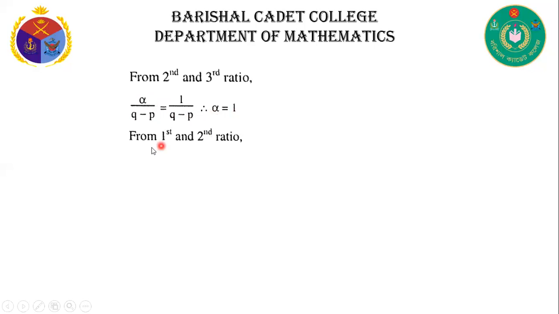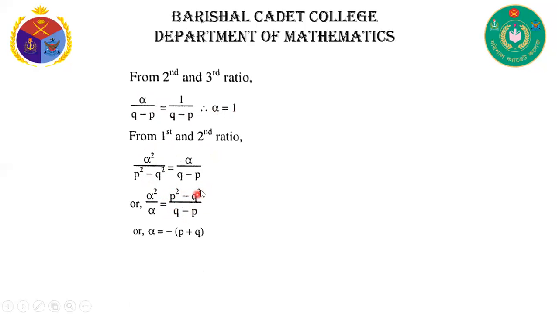alpha is equal to 1. Now from the first and second ratio, alpha square by p square minus q square is equal to alpha by q minus p. That means alpha square by alpha, p square minus q square by q minus p. Then we can write p plus q and p minus q, using the a square minus b square formula.